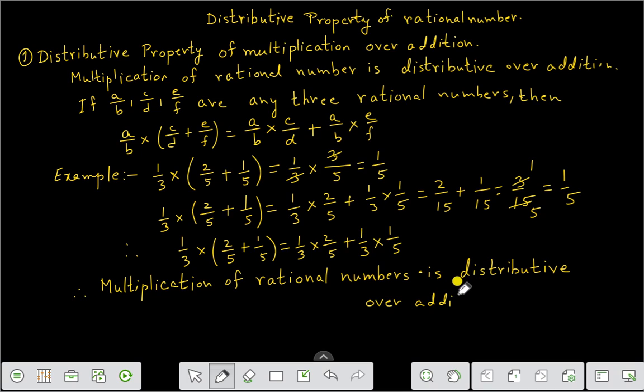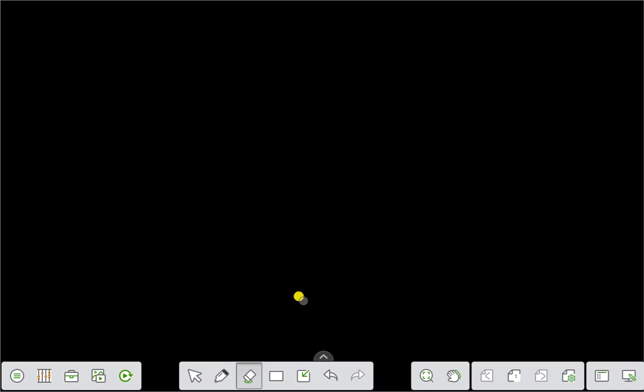Now we'll check the distributive property of rational numbers for subtraction, that is multiplication over subtraction. You see here, multiplication of rational number is distributive over addition. Now we'll check the distributive property of multiplication over subtraction. Let us check this.